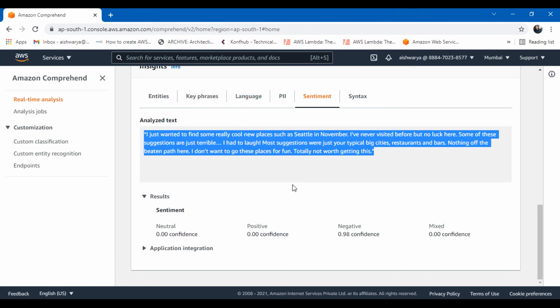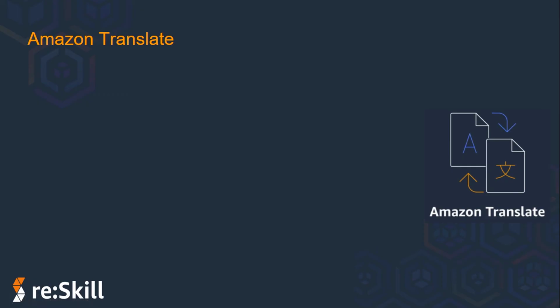Now let's get back to the next service in the machine learning category, which is Amazon Translate. As the name suggests, you would have understood the purpose of this service. Yes, you would have guessed it right. It's a service for translating text between supported languages.